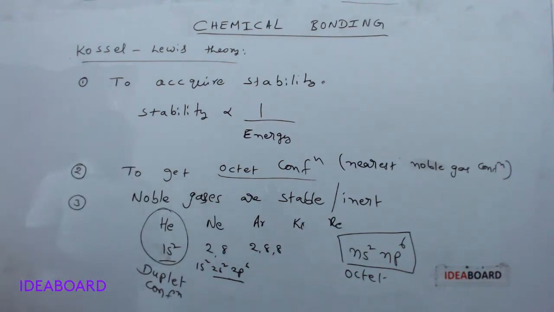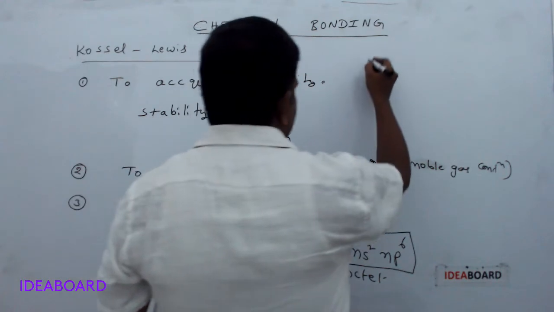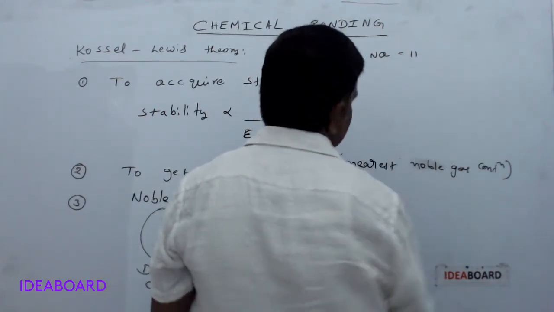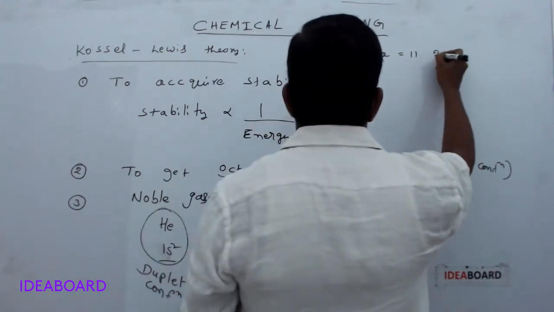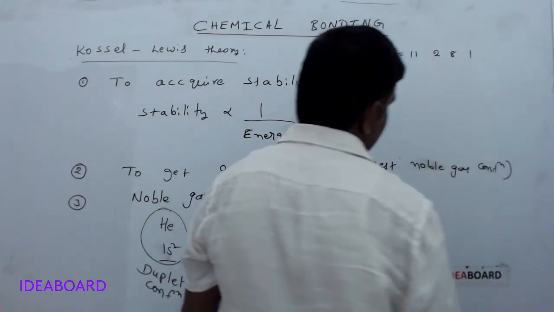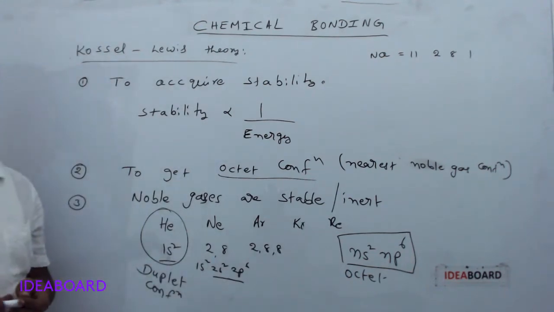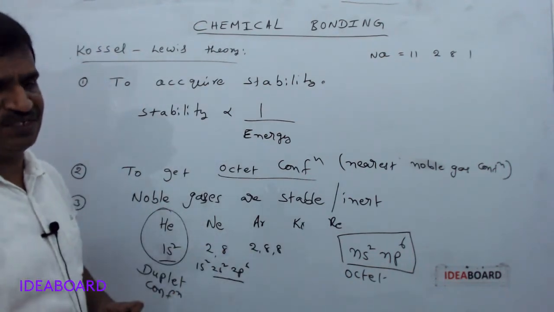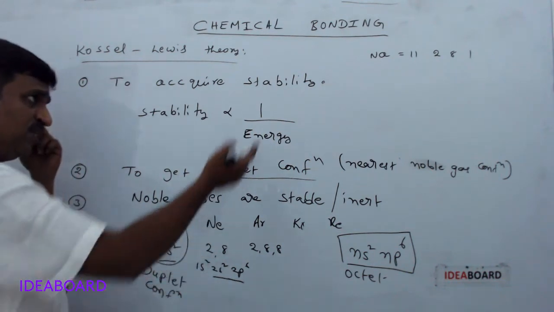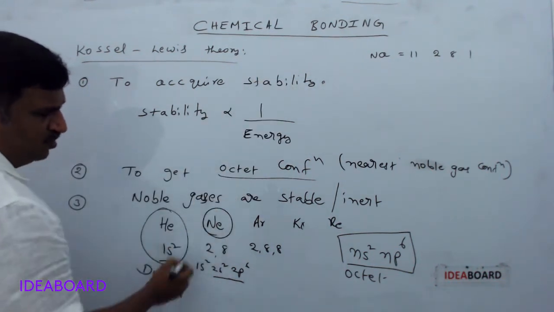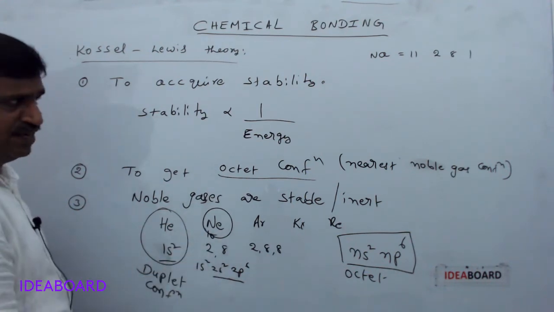Suppose I am taking sodium. Its atomic number is 11. What is its configuration? 2, 8, 1. How many electrons are present in excess for it to get the nearest noble gas configuration? The nearest noble gas for sodium is neon, whose atomic number is 10.